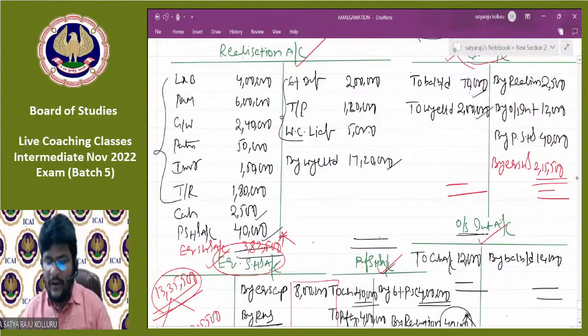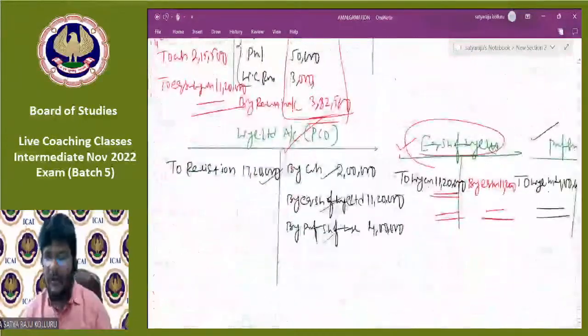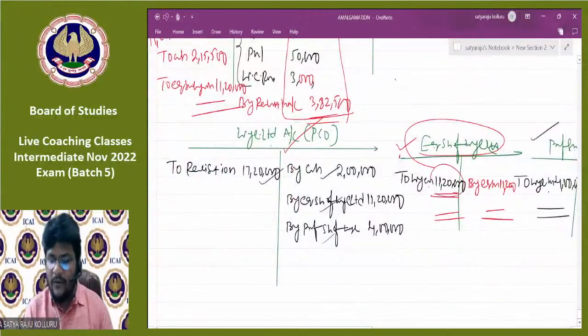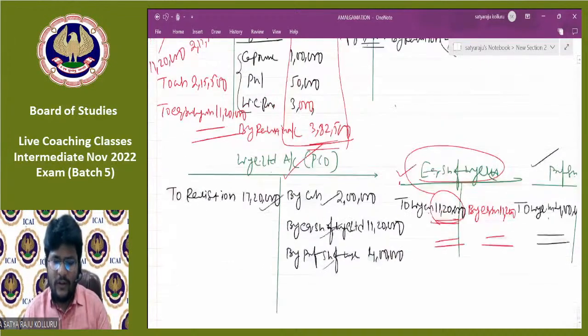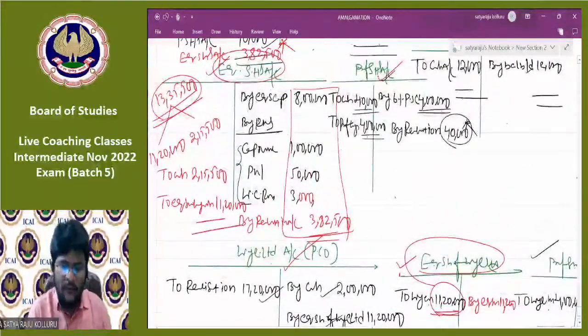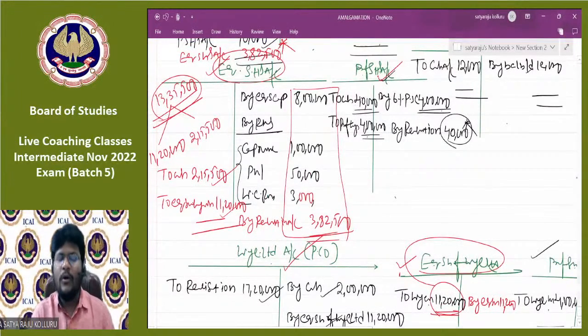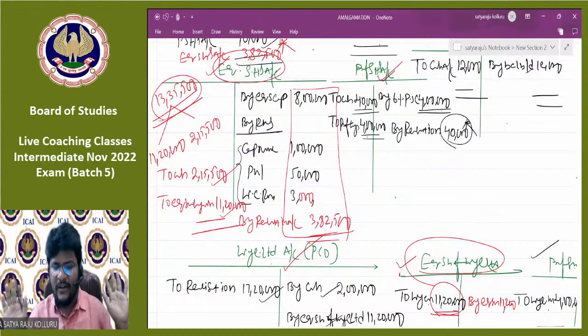We are also having equity shares of Y Limited for 11,20,000. Just to transfer those resources to the equity shareholder, I transferred 2,15,500. I also transferred 11,20,000 among the equity shareholders. Then automatically equity shareholders account got closed. That's it. Nothing is great here.